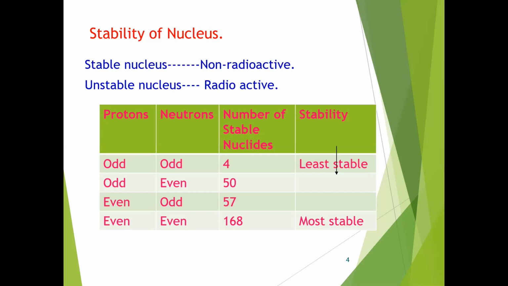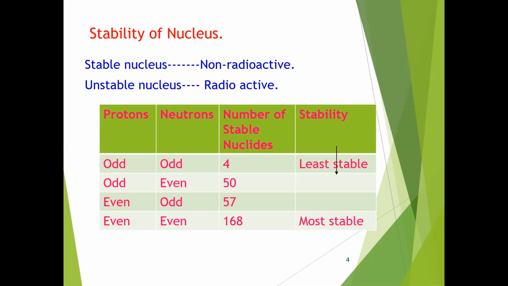If the neutron to proton ratio is not 1, and neutrons are more, then they are said to be non-stable. So depending on the N by P ratio, we can estimate which nuclei are stable and which are unstable.